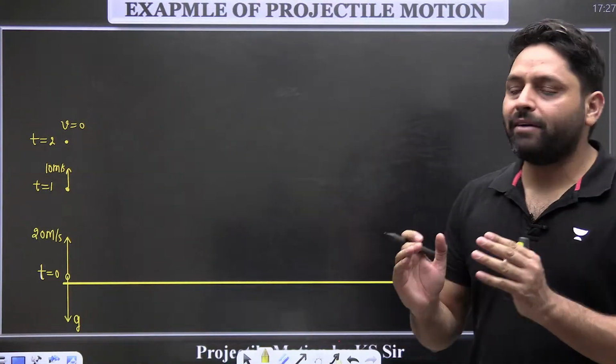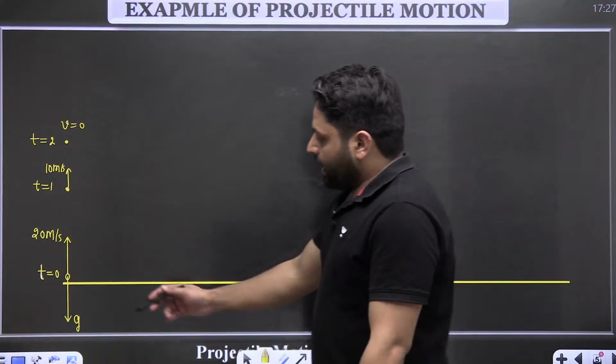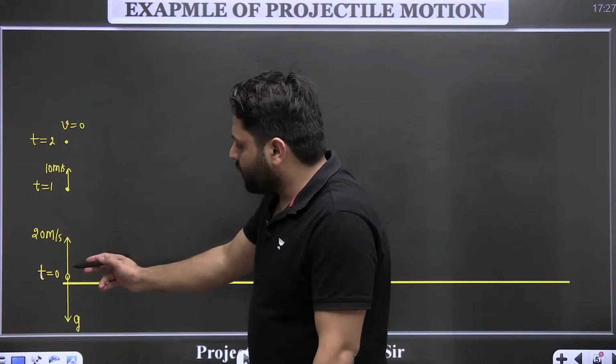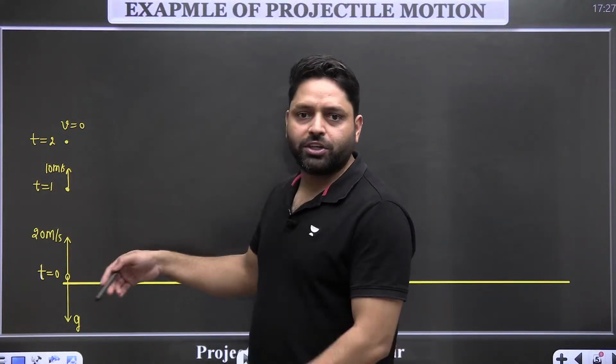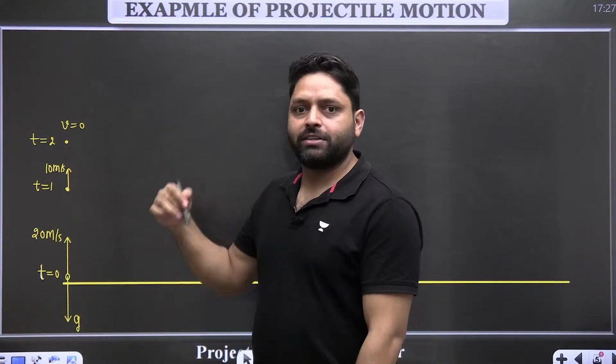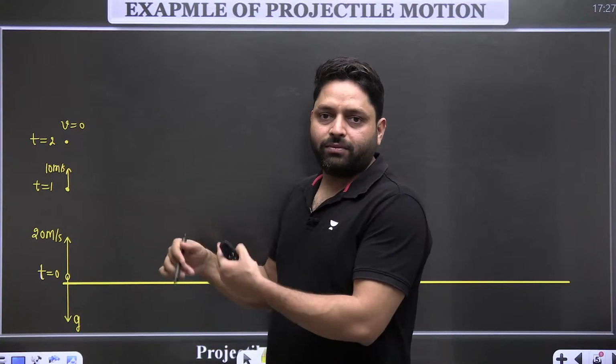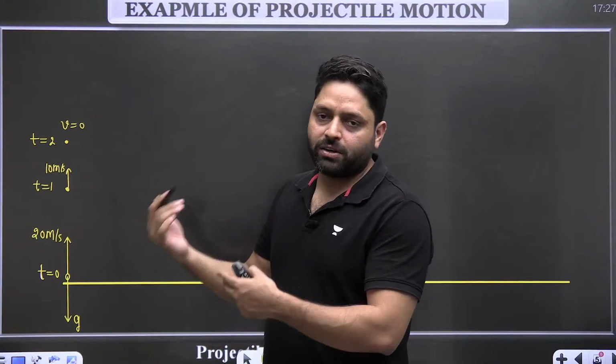This all I have covered in the previous chapter. You can easily find it using v equal to u minus gt. Put t equal to 1, v becomes 20 minus 10 into 1, which comes out to be 10 meter per second. When you put t equal to 2, velocity will be 0.